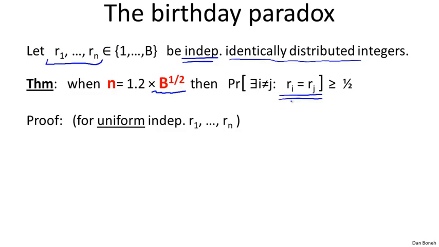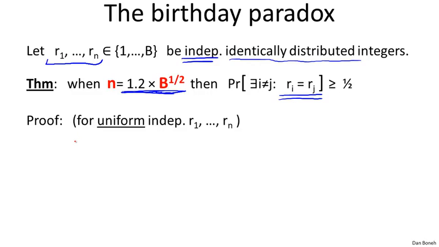Okay, and then it turns out, in fact, the uniform distribution is the worst case for the birthday paradox. In other words, if the distribution from which the Ri's are sampled is non-uniform, then in fact fewer than 1.2 times square root of b samples are needed. The uniform distribution is the worst case. So we're going to prove this for the uniform distribution, and that basically also proves it for all other distributions. But the proof that I want to show you here will hold just for the uniform distribution.